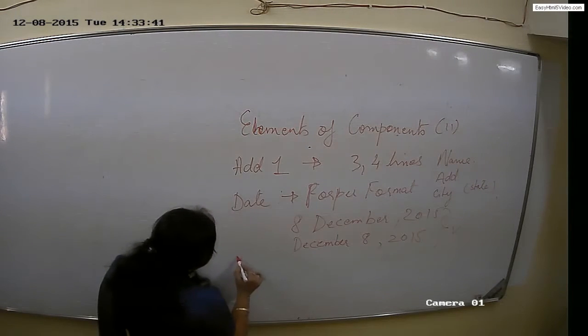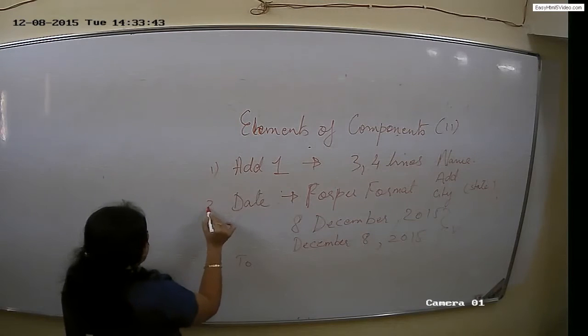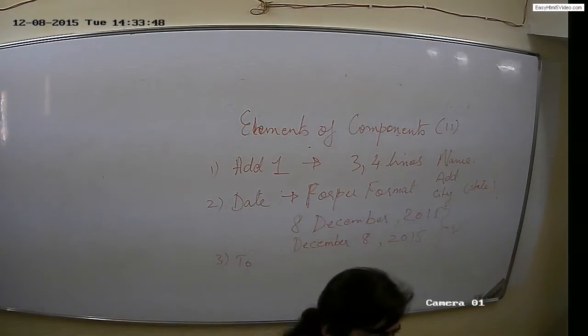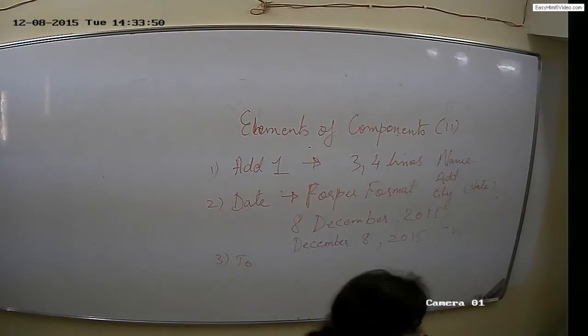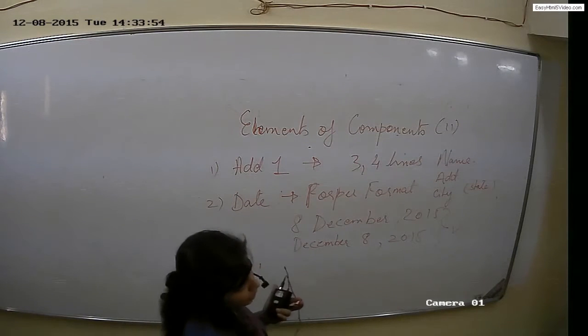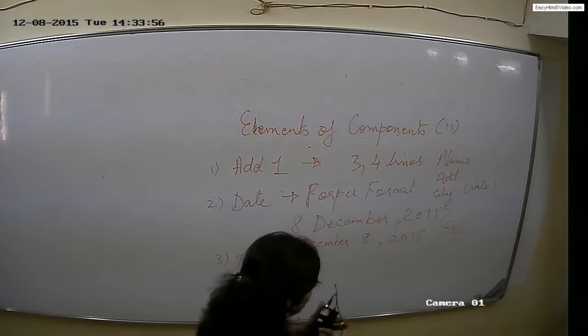Third element comes, this was the first, second date, third. Normally when you start with an application, you write 2. 2 is not compulsory nowadays. हम 2 से start करते थे, but nowadays we do not use 2.